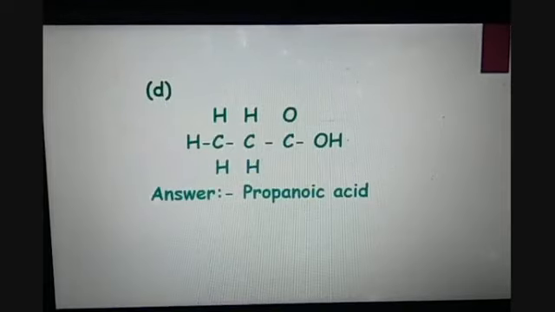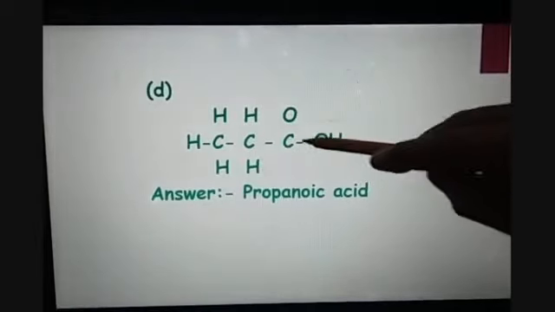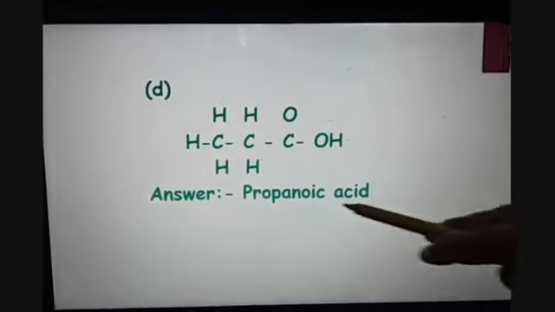D is CH3CH2COOH. So again we are having the carboxylic acid functional group, but here the carbons are 3 in number, so the alkyl chain will be propane. And when we combine propane and oic acid, we have to remove the E from it, so the name will become propanoic acid.